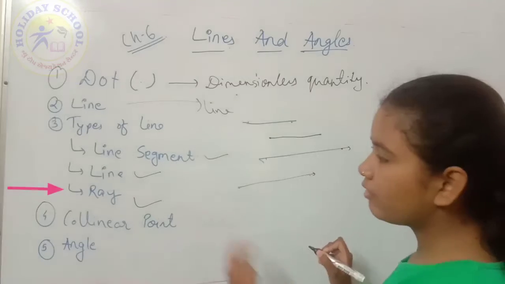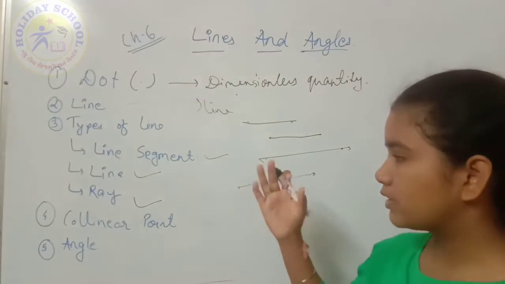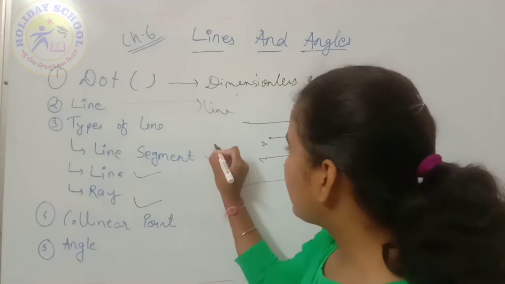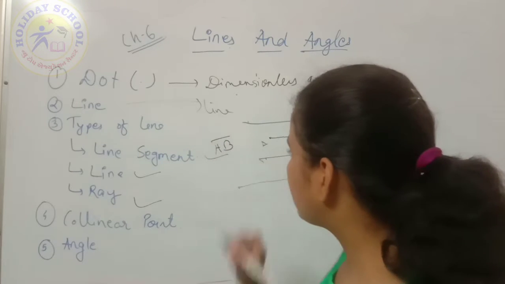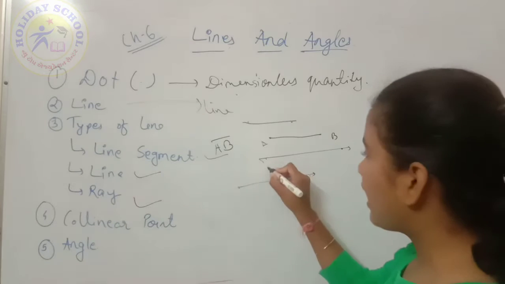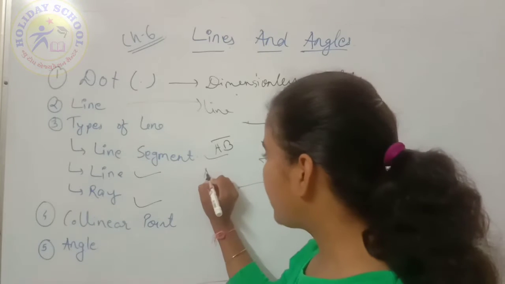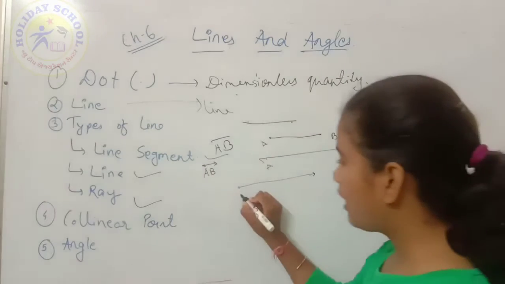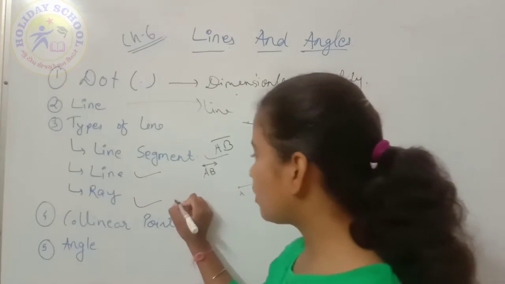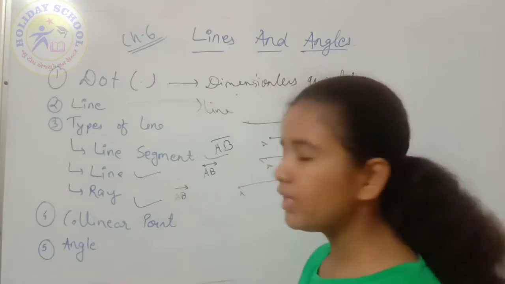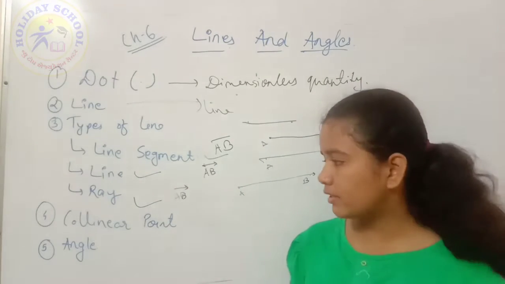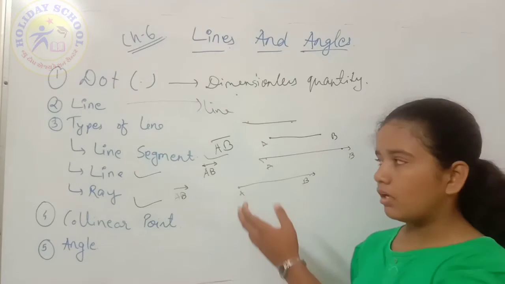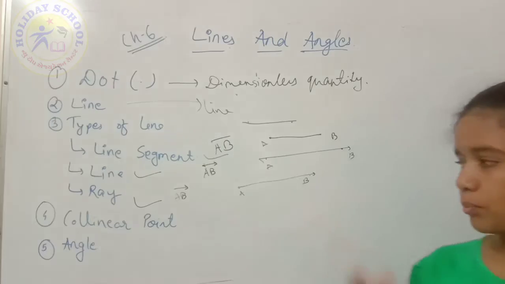So they all have different symbols. A line segment has the symbol AB. Then a line has the symbol AB with an arrow above it. And then comes the ray, which has the symbol AB having a one-sided arrow on it. So we can form three different lines through 2 points by joining the 2 points.